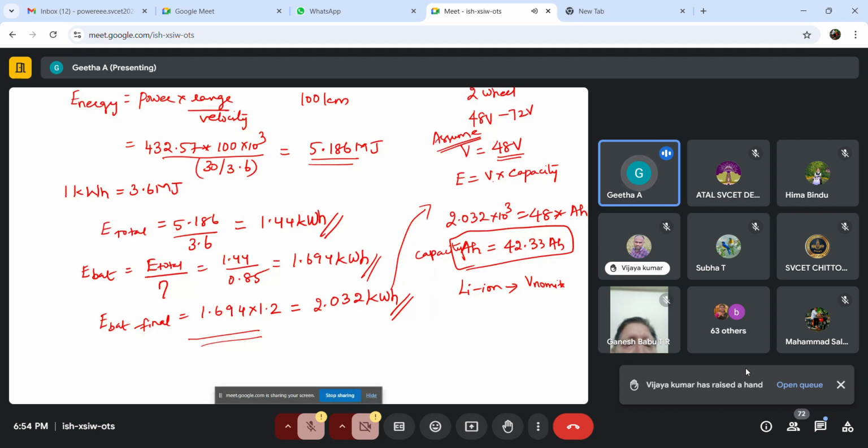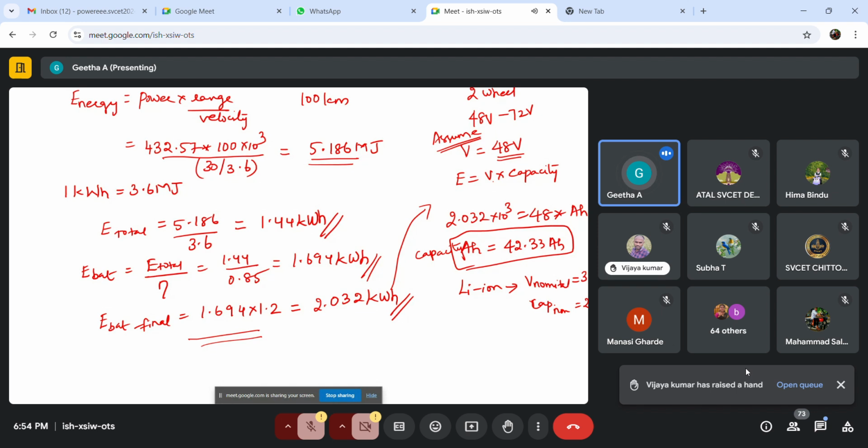A basic lithium ion battery will have a nominal voltage. What will be the nominal voltage for lithium ion? It will be 3.7 volt. And the nominal capacity in ampere hour will be in the range of 2.5 to 3.5. I am going to assume 2.5 ampere hour. This is a standard lithium ion battery nominal voltage and its capacity.